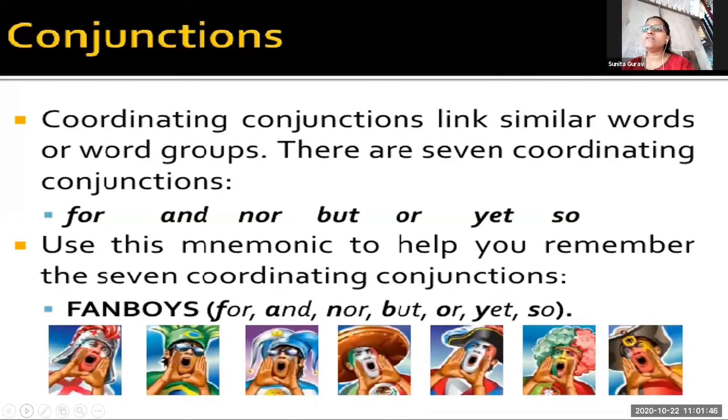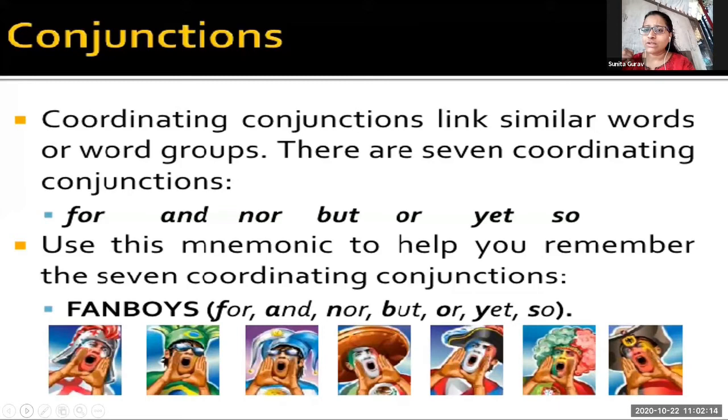Coordinating conjunctions link similar words or word groups. There are seven coordinating conjunctions: for, and, nor, but, or, yet, so. These coordinate in the sentence. I will give you an example of every word.